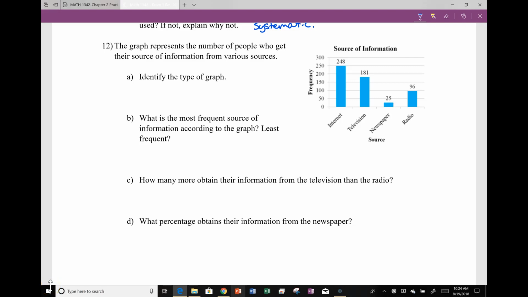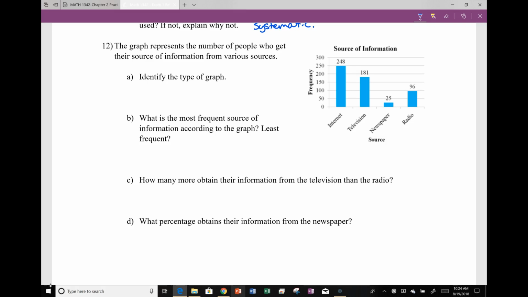We would like to continue our review and practice problems. So this graph represents the number of people who get their source of information from various sources. Their source of information could be internet, television, newspaper, radio, and we're given the frequency. So identify the type of graph. Well, this is categorical, so it's either going to be a bar graph or a Pareto.